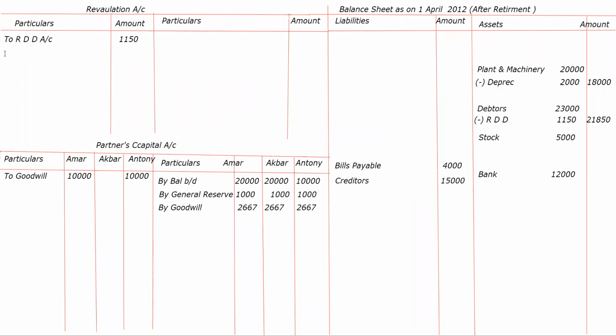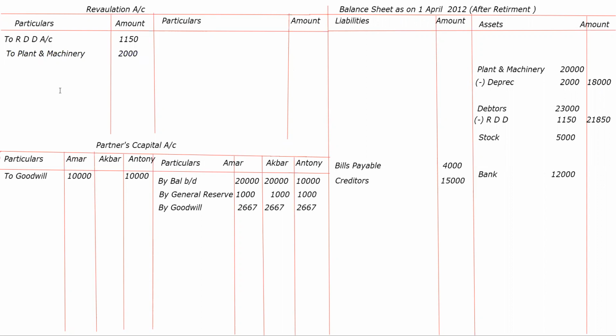Again, it is our loss, so it will go to revaluation debit to plant and machinery, 2,000. Yes, sir.